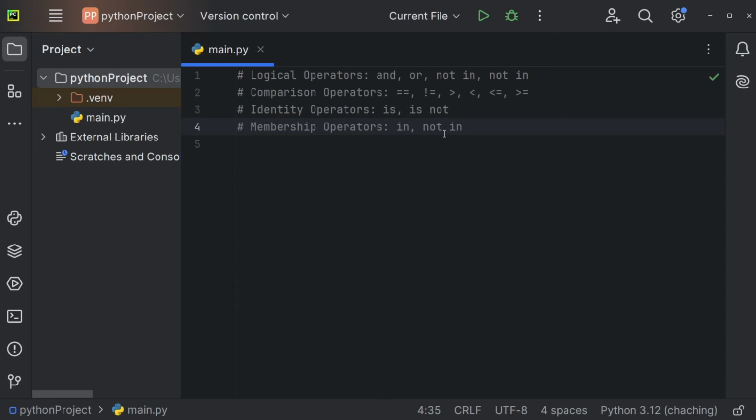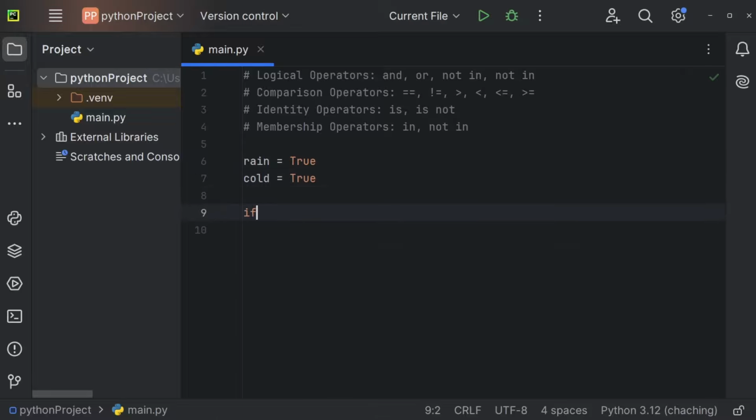Let's understand a couple of operators, and you can use operators to, for example, expand the functionality of if statements. Imagine we are having a variable rain, for example, and at the moment it's raining, so rain is going to be equal to true, and we'll also have a variable cold, and it can either be cold or hot. So if cold is equal to true, it's cold, otherwise it's hot essentially. And now we can, for example, check if it's raining, so if rain is true, and we can use the AND statement to also check if cold is true.